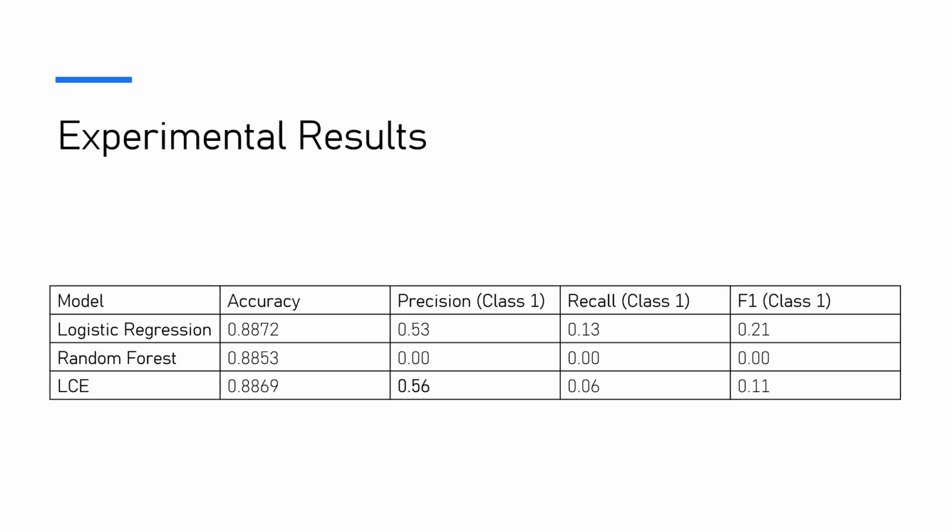As I said in the last slide, it is computationally cheaper. I ran logistic regression for a lot of n estimators, and in the random forest the max depth was increased a lot and there were many splits, but LCE was only run for two stages, which showcases why it is really powerful, as it really caught up to the other two models in just two stages. So imagine how proper training and hyperparameter tuning would boost the accuracy.